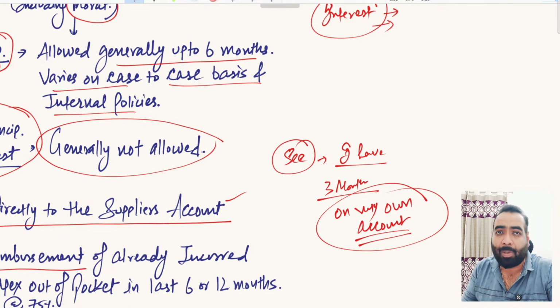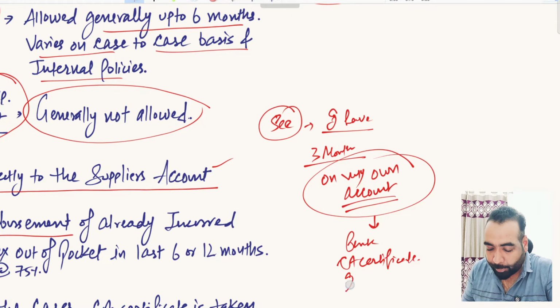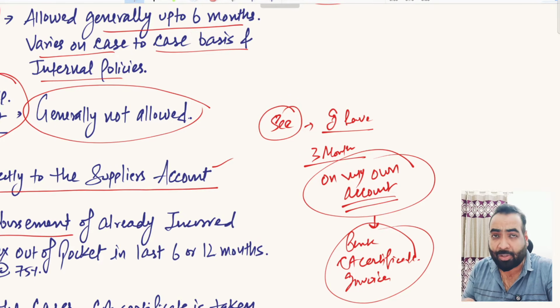I have done all the payment by myself for that machinery. So you will submit the proof. The bankers will check from the bank statement. They will take the CA certificate. They will take the copy of invoices as a proof that you have actually bought the machinery and you have actually not taken any loan, and you have actually paid the machinery payment, full payment from your account, right?